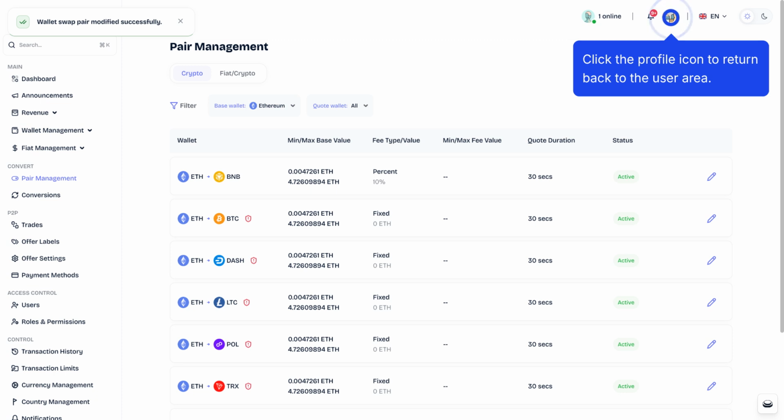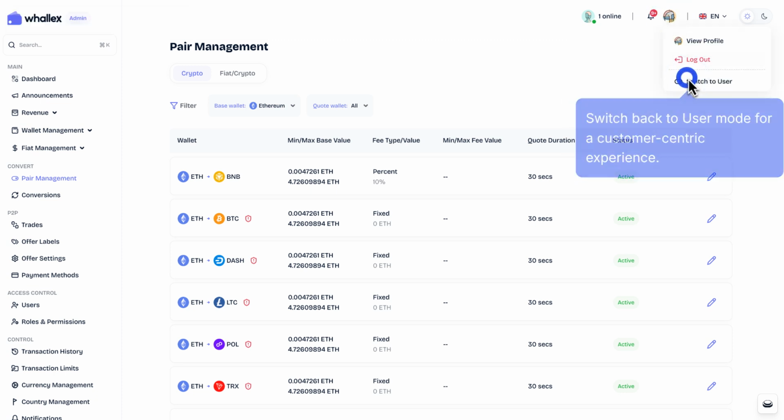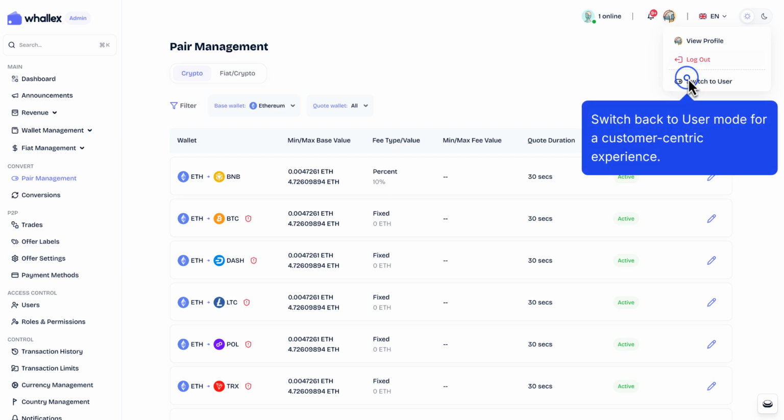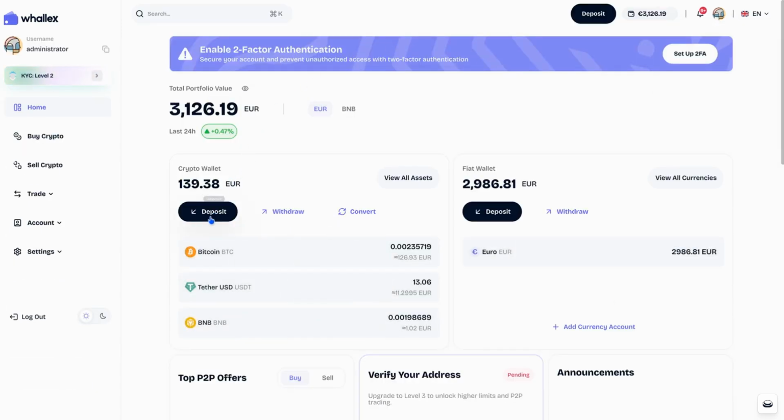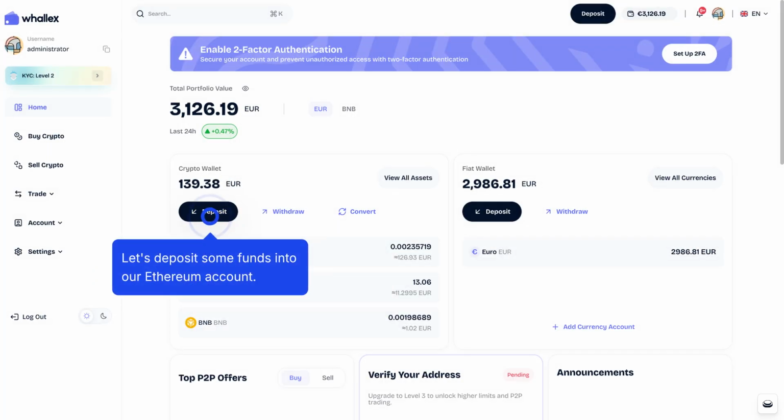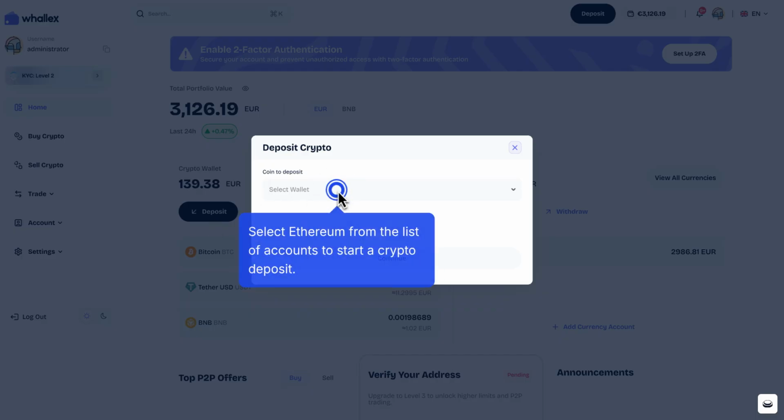Click the profile icon to return back to the user area. Switch back to user mode for a customer-centric experience. Let's deposit some funds into our Ethereum account. Select Ethereum from the list of accounts to start a crypto deposit.